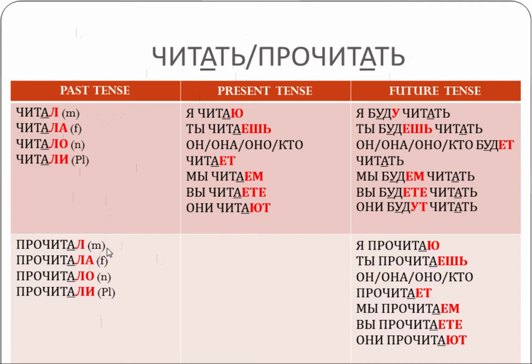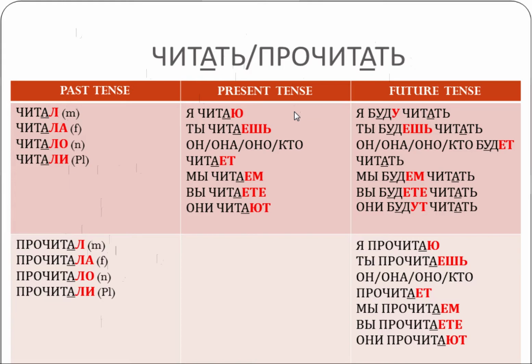So again, masculine doesn't mean it's a man. It can be a masculine inanimate noun, but we need to have a consonant at the end of that noun. Ла will be feminine again, animate or inanimate, doesn't matter, and so on. So the same endings for both imperfective and perfective verbs.